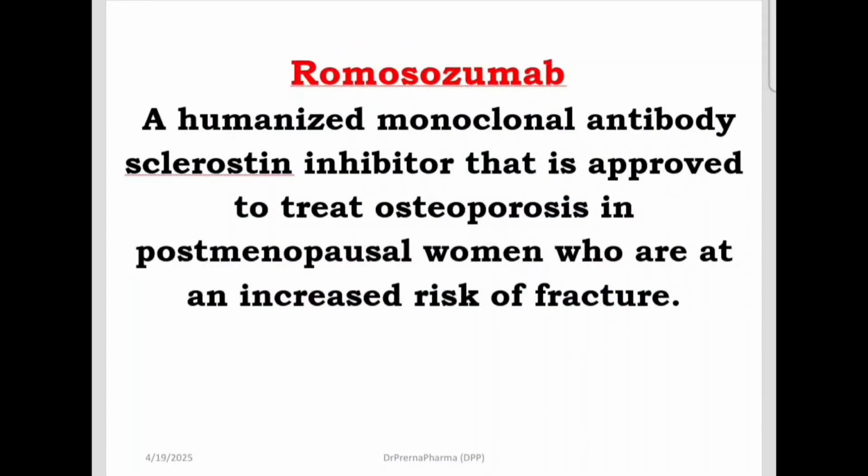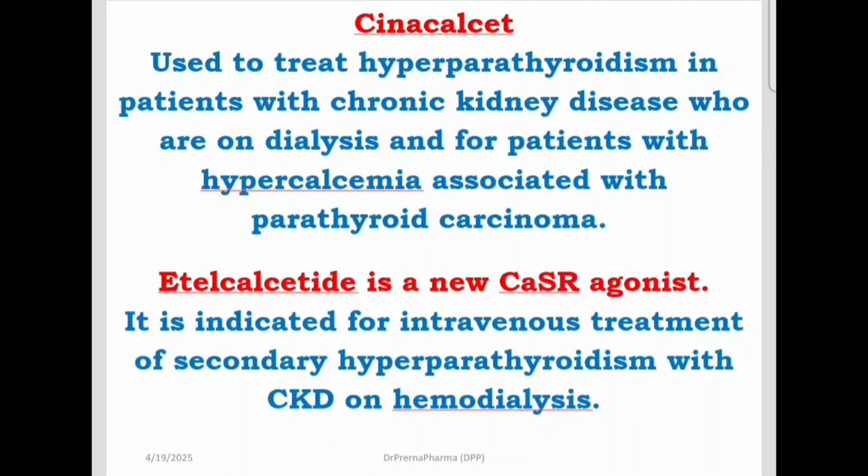Romosozumab is a monoclonal antibody sclerostin inhibitor approved to treat osteoporosis in postmenopausal women with an increased risk of fracture. It is a new drug, romosozumab. So remember, it is a monoclonal antibody sclerostin inhibitor used to treat osteoporosis in postmenopausal women. Then another new drug is Cinacalcet. It is used to treat hyperparathyroidism in patients with chronic kidney disease who are on dialysis.